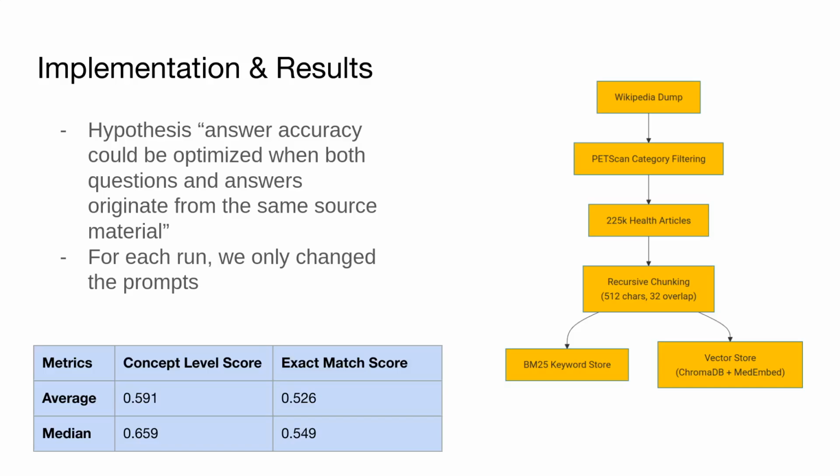Our results show a 0.53 exact match score, which is a solid baseline in our opinion, though complex queries still need improvement. Median scores also reached 0.63, and for each run, we only changed the prompt structure. We didn't touch the retrieval weights or retrieval parameters.